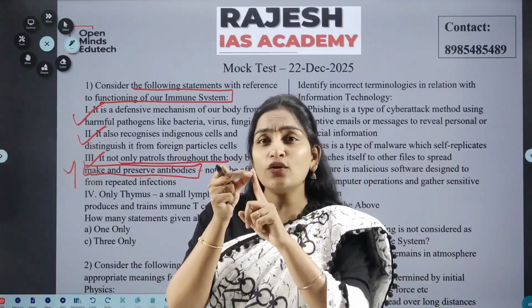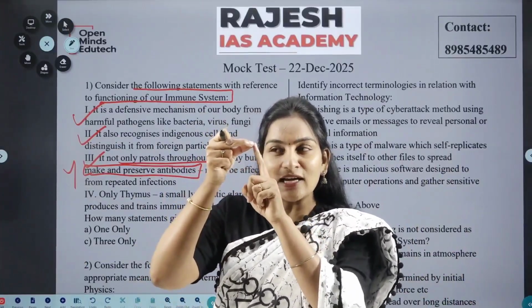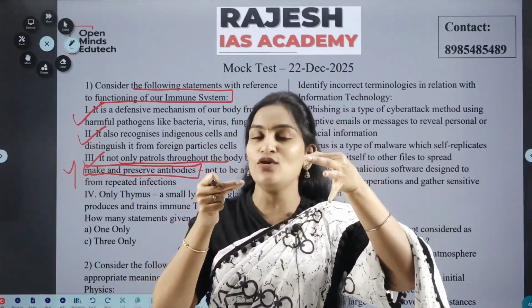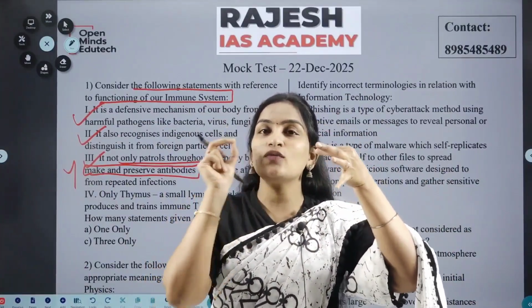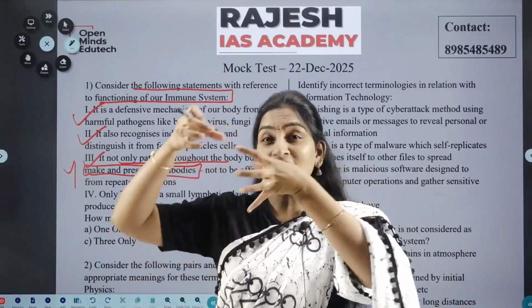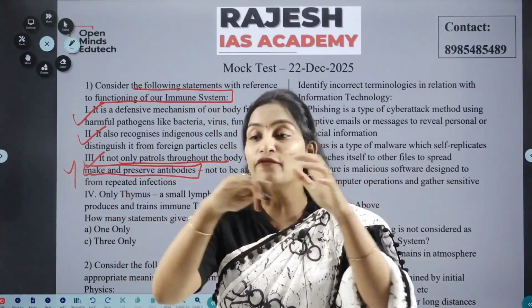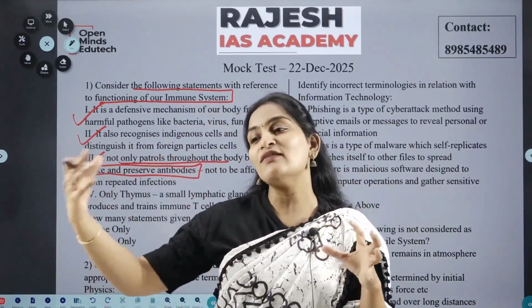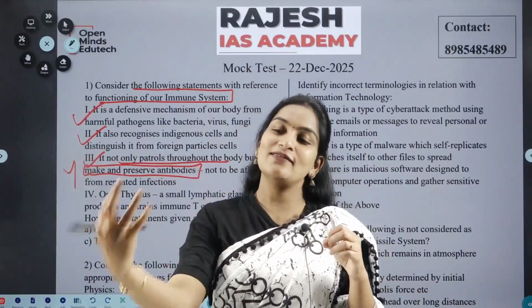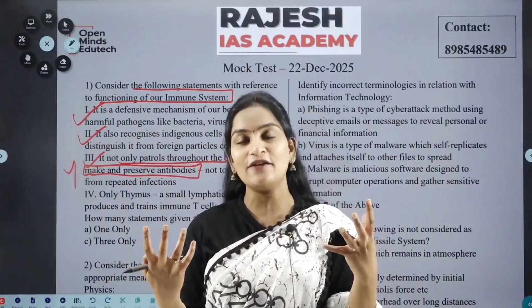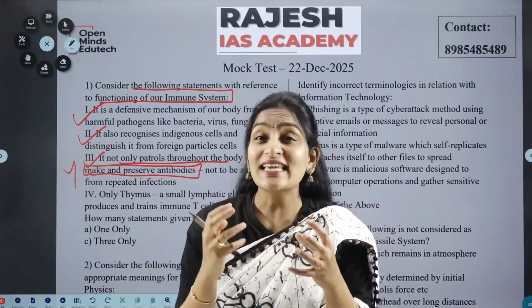So in order to identify the similar type of foreign particle which has just been killed by our immune cell, it will generate what? Antibodies. All these antibodies will go and attach to the foreign particles like biomarkers. So whenever a new immune cell which is patrolling nearby sees that, it easily identifies it and will try to kill it.